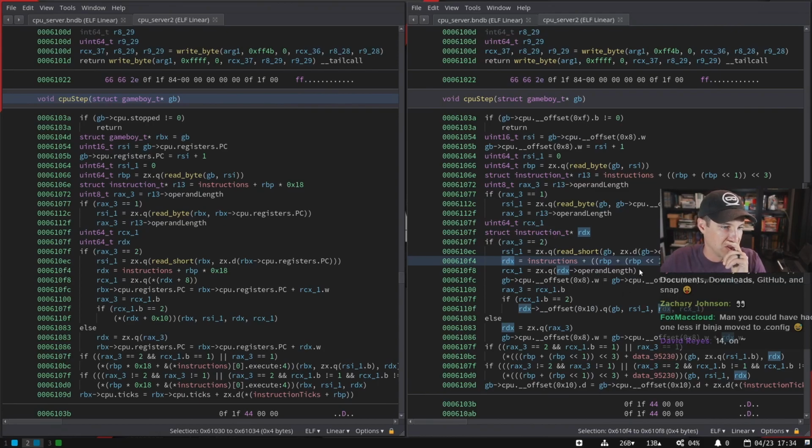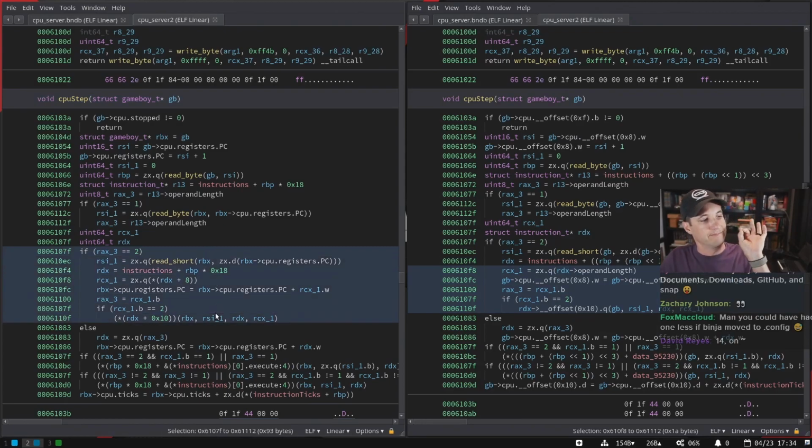But again, just look at this output. You're getting all these offset things and it's pretty. It looks much better. There's still some things that could be improved. There's always going to be things that we can do to improve it, but I'm really excited. I think this is probably one of the biggest improvements.